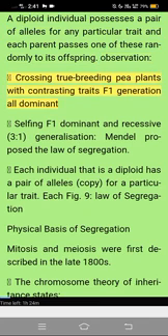Observation: crossing true breeding pea plants with contrasting traits, the F1 generation is all dominant. Selfing the F1 gives dominant and recessive in a 3:1 ratio. Generalization: Mendel proposed the law of segregation. Each individual that is a diploid has a pair of alleles copied for a particular trait. Figure 9. Law of segregation.